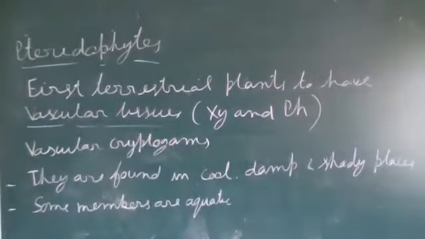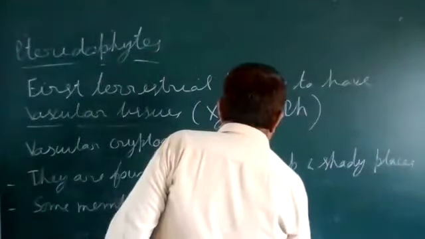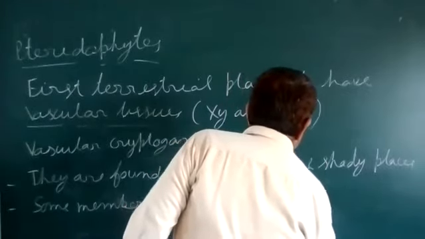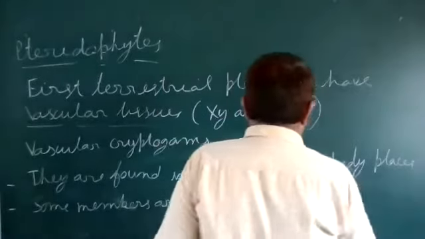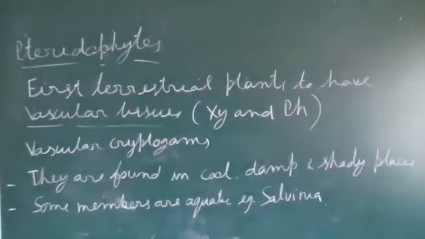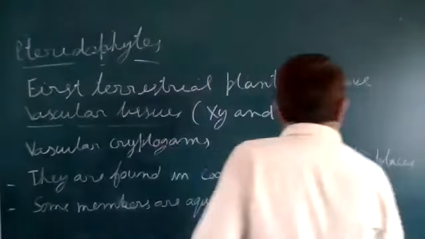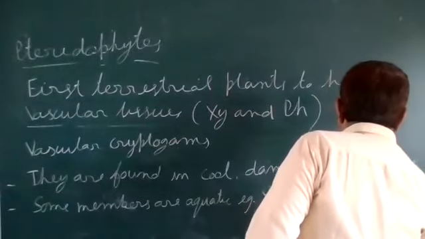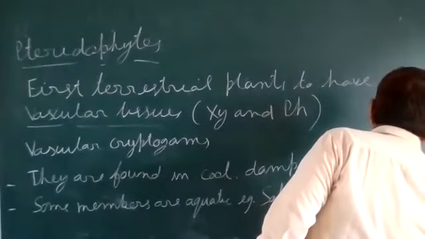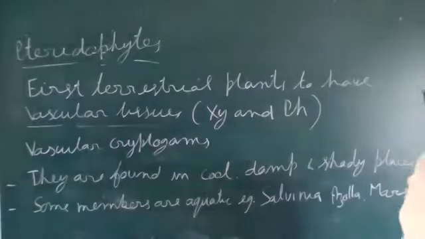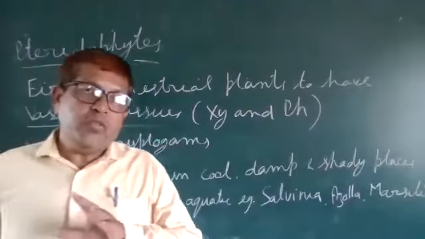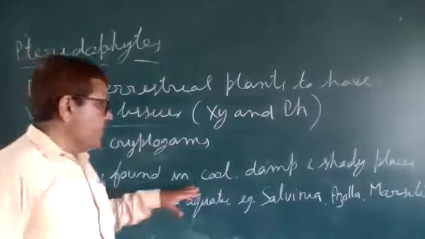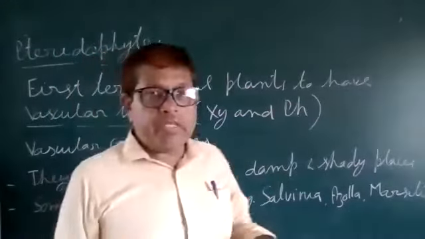Examples of aquatic ones are Salvinia, Azolla, Marsilea, etc. So mostly they prefer to grow in cool, damp, and shady places.